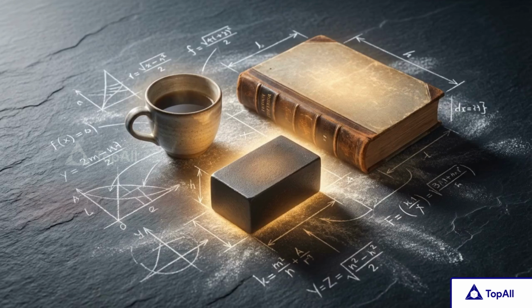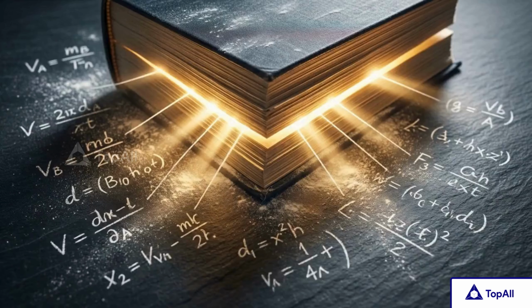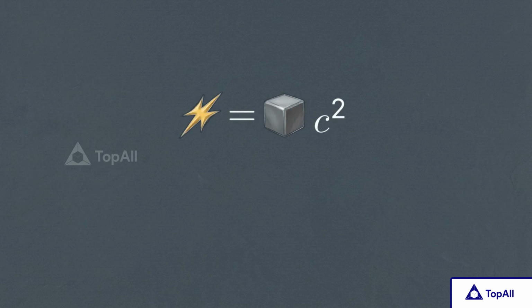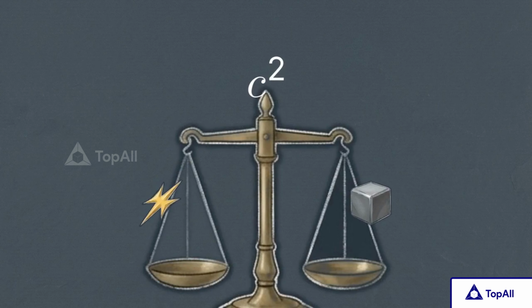This realization meant that every ordinary object, a coffee cup, a textbook, a block of wood, acts as a massive reservoir of dormant power. This equivalence is expressed in the most famous mathematical equation in history, E equals mc squared. Here, E is the total energy equivalent, and m is the mass of the object. They sit on opposite sides of the equal sign, meaning they scale directly with one another.